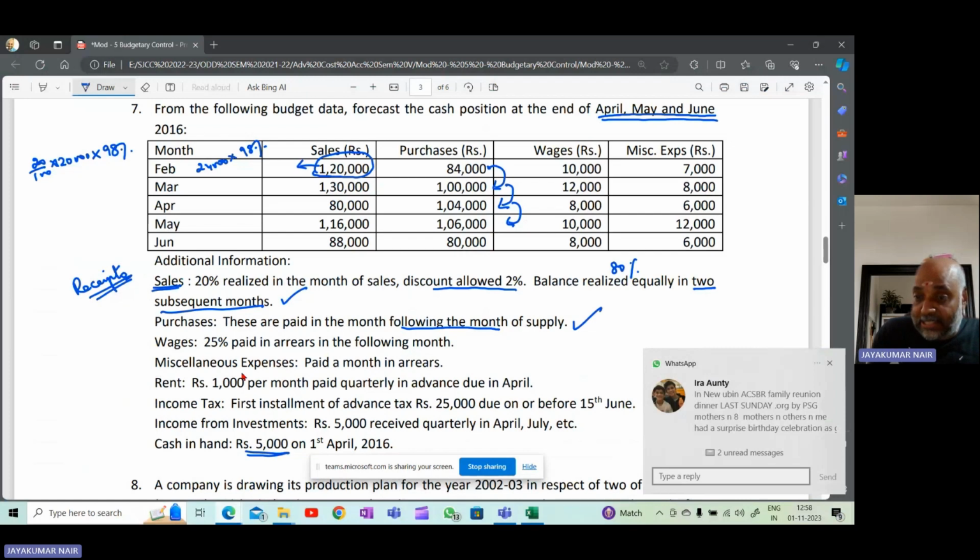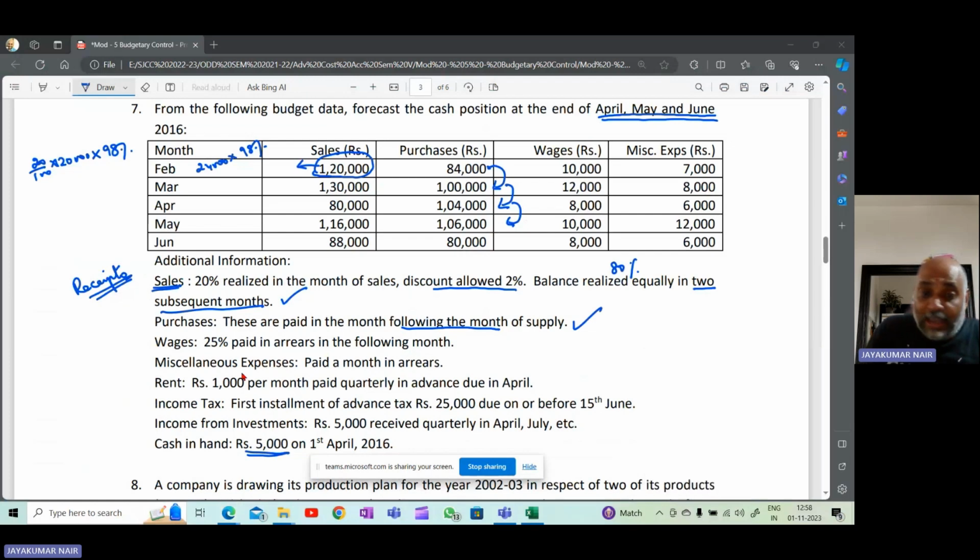The first adjustment over, the second adjustment over. Now we are moving on to the third one. What do they say? 25% paid in arrears. Now, what do you mean by 25% paid in arrears? Supposing February's month's wages is, sorry, 10,000. I will not pay the entire 10,000 in the month of February. I will pay only 75% for the month of February, and 25% will be postponed to the next month.